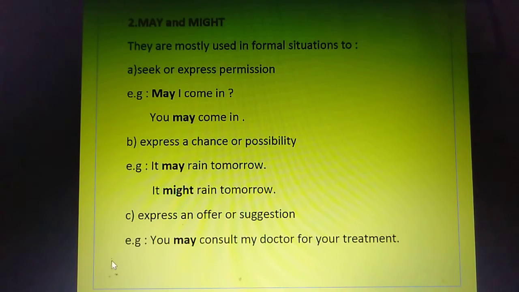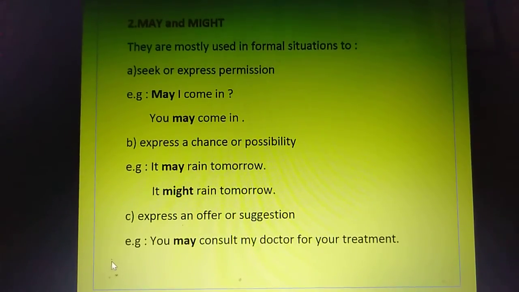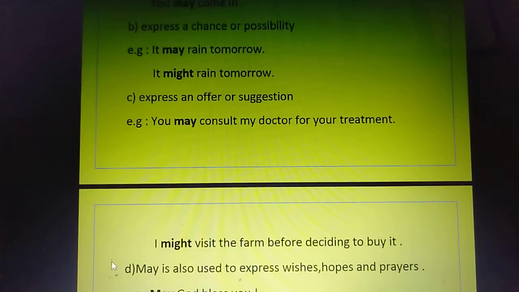Express an offer or suggestion. So again, you are expressing an offer or a suggestion. You may consult my doctor for your treatment. That means you are offering your doctor for treatment. You are telling somebody that he can consult your doctor for treatment. I might visit the farm before deciding. Again, here when I have used might, there are very less chances that I am going to visit the farm.